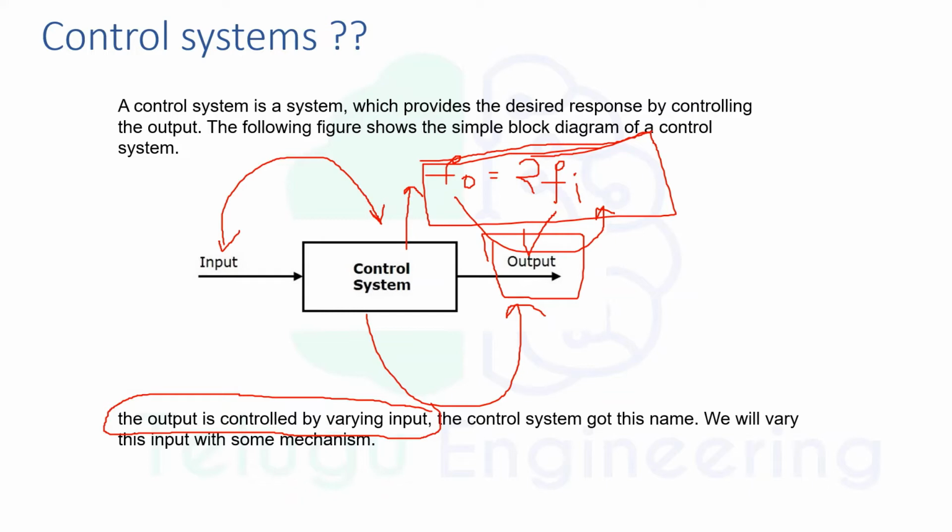So we will vary this input with some mechanism. This may be anything. We may use the input as some temperature, or some electric signals, or some pressure waves. It may be anything. We will give input through various mechanisms.